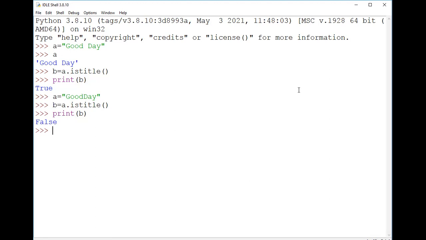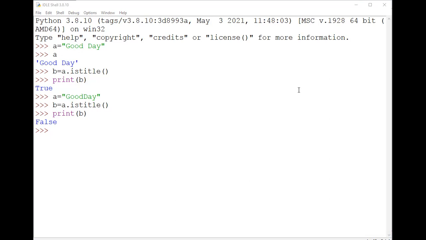In the same way, we have remaining methods such as checking whether the given string is in uppercase or lowercase. In that case, it only concentrates on the alphabets. If I take numbers, it ignores them and just concentrates on the alphabets. If all the alphabets are in uppercase, then it results in True, and if any one of the letters is in lowercase, then it gives False.